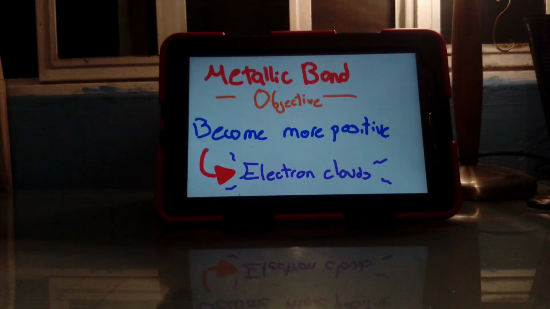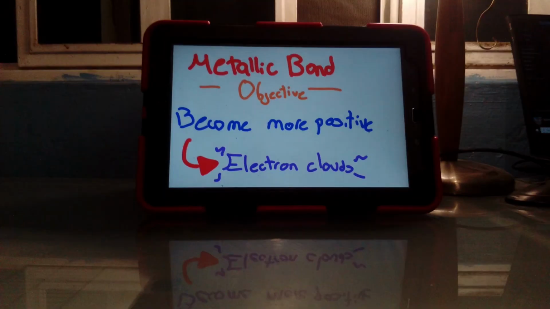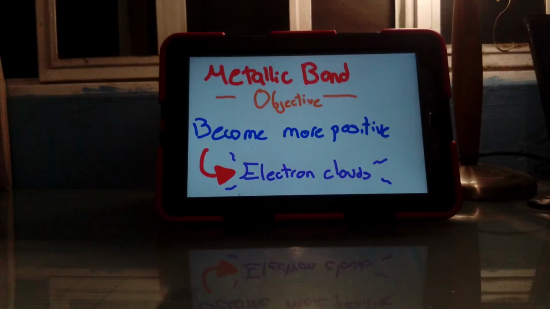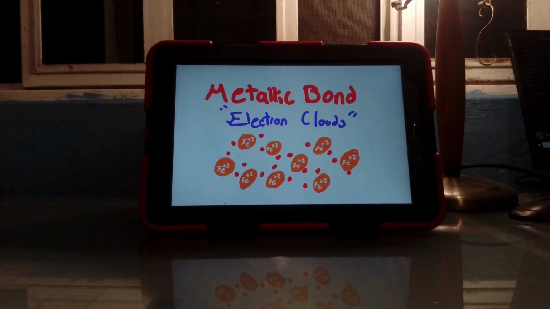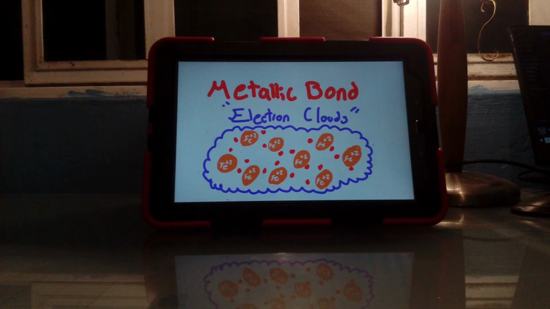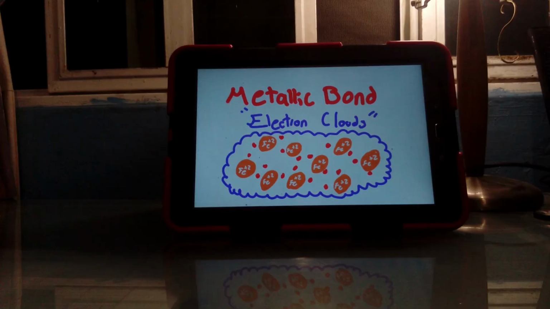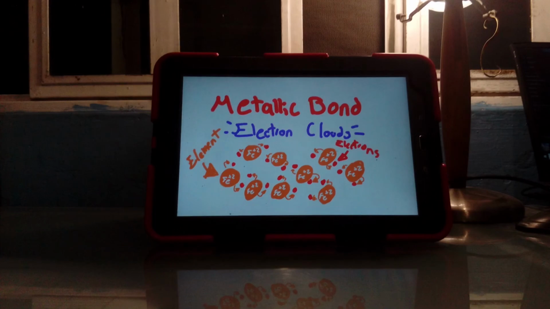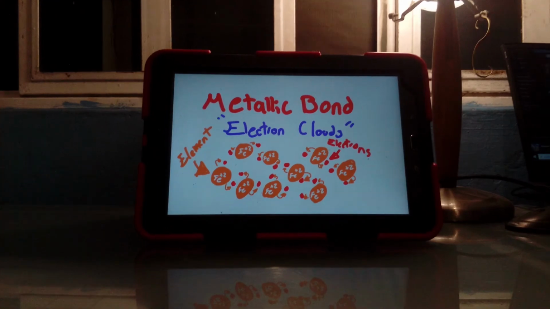So for this, what they're going to do is to form electron clouds. What's an electron cloud? For this, I put this example about iron. When they bond, they are going to liberate electrons. In this case, they want to become more positive with that. The name electron cloud is given because of their shape, which is like a cloud. As I already said, the elements are going to liberate all these electrons